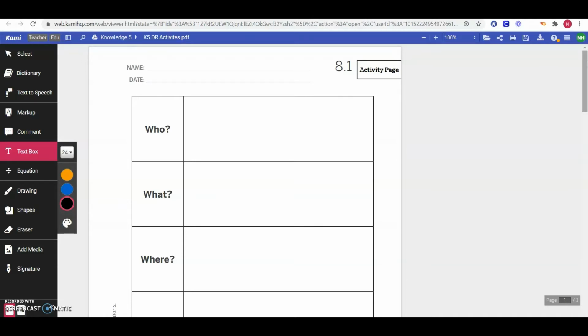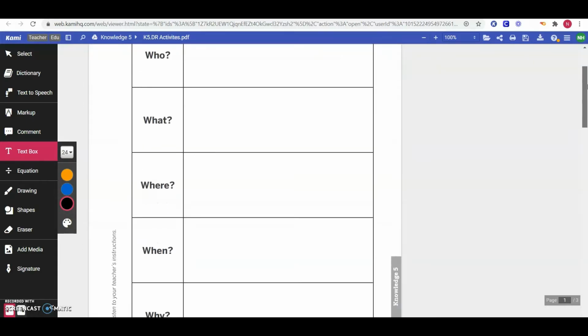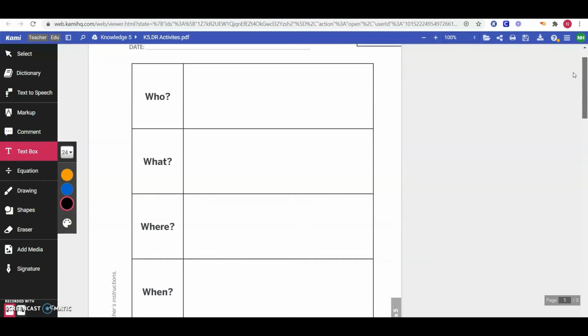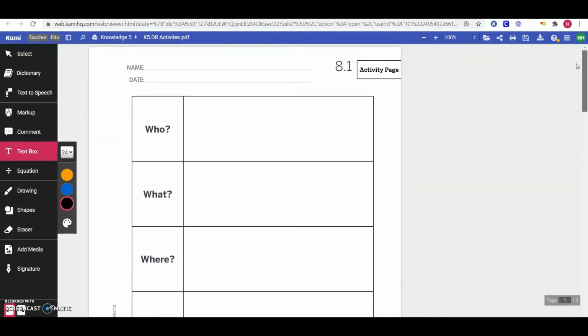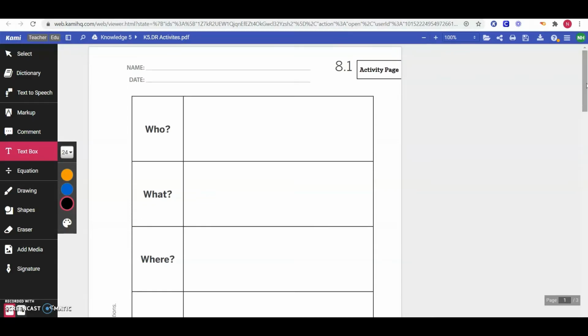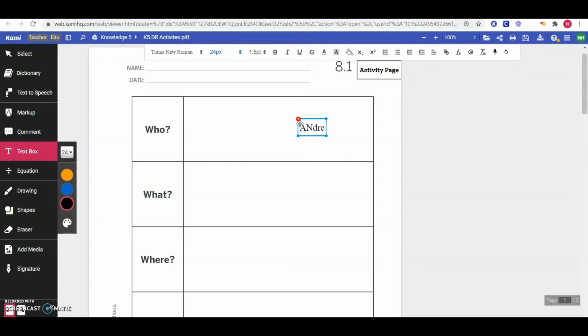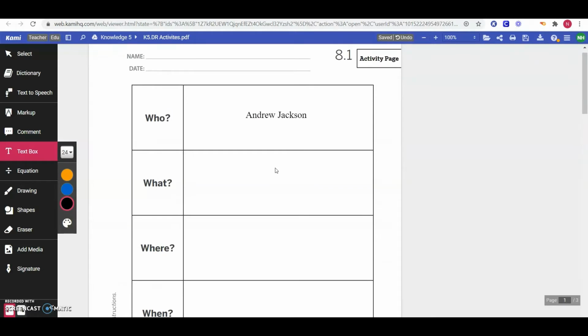The very first page on the other PDF looks like this. It has a chart that's asking some questions: who, what, where, when, and why. You are going to answer all 5 of these questions about the person or event that you have chosen. So if you have chosen to research Andrew Jackson, your who will be Andrew Jackson. Your what will be who was he? What was he? Why was he important?